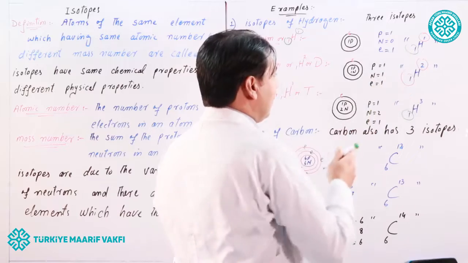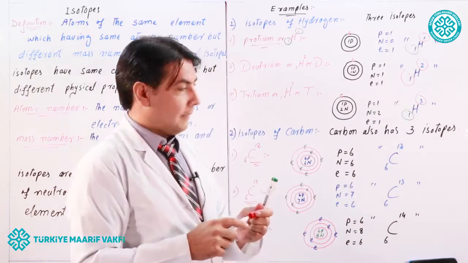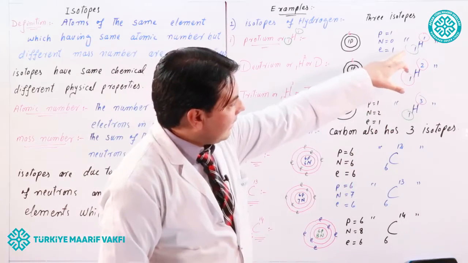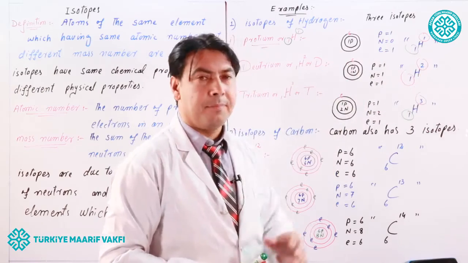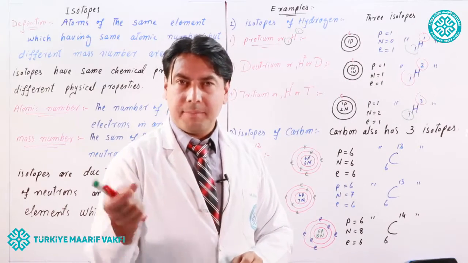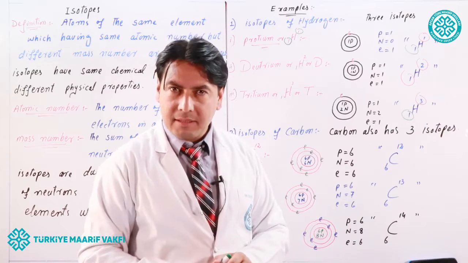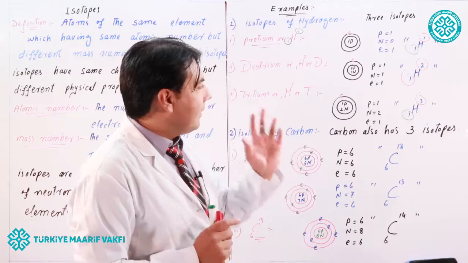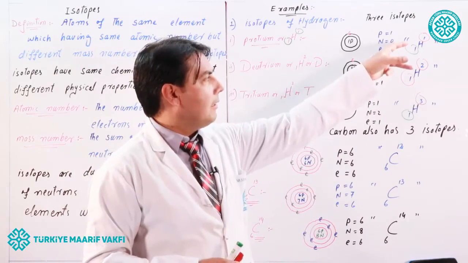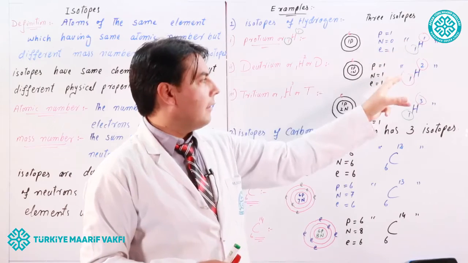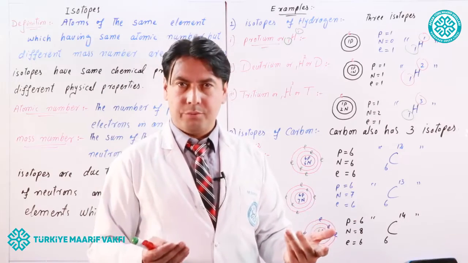Again, look at the 3 isotopes. How are these 3 isotopes different? All of them have the same atomic number 1, 1, 1, but different mass numbers 1, 2, 3. So those atoms of the same element which have the same atomic number but different mass number are called isotopes. These are due to the variable number of neutrons. In the first, the number of neutrons is 0, in the second it is 1, and in the third it is 2.